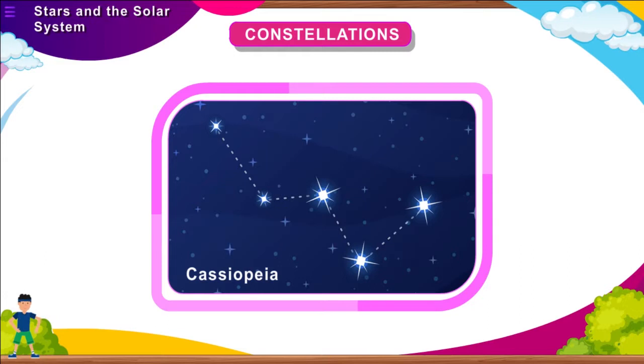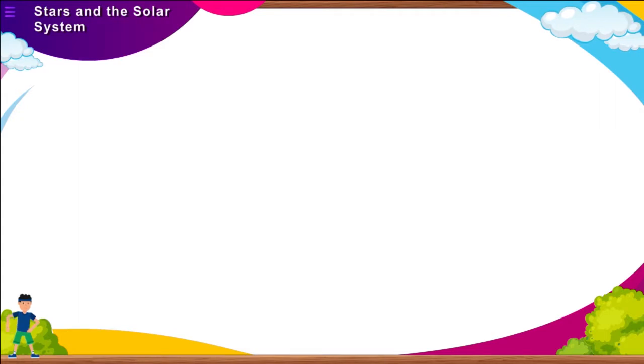Cassiopeia. It is another permanent constellation in the northern sky. It is visible during winter in the early part of the night. It looks like a distorted letter W or M. Its name in Indian astrology is Sharmishtha. It is a group of 5 stars.